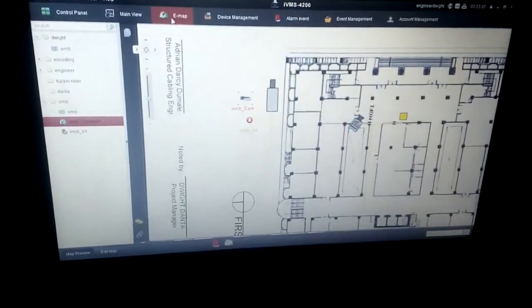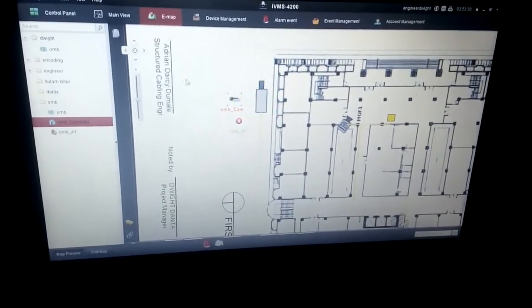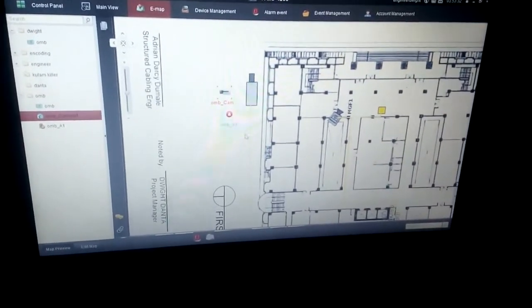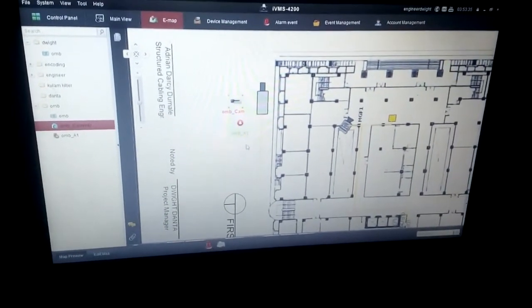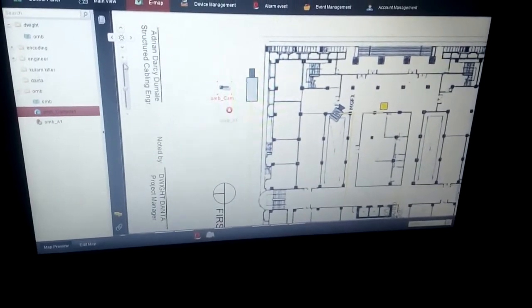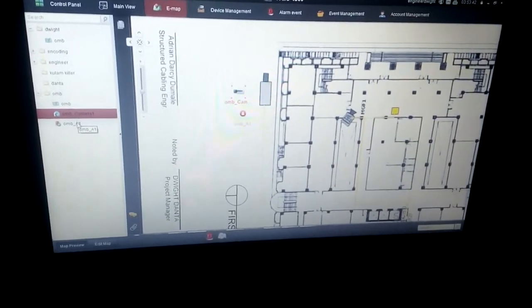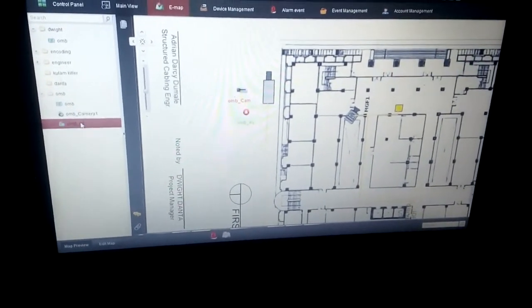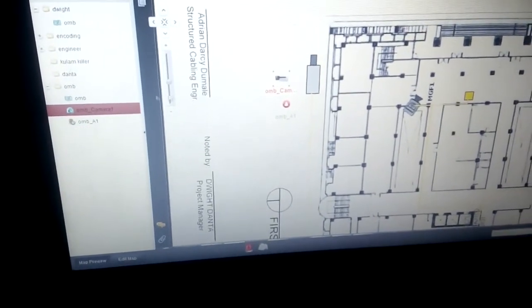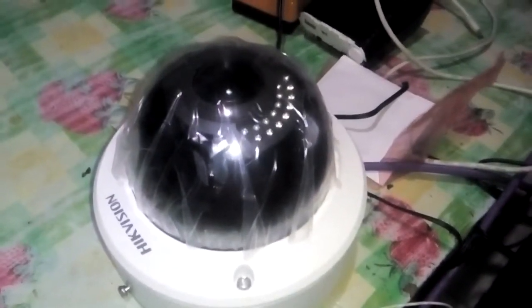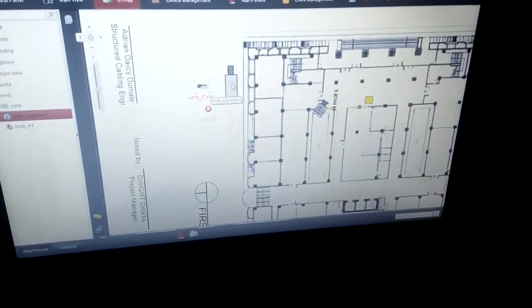This is the EMAP. You can select any map. Just need to put the camera. This is the camera and this is the alarm in. Alarm in is the door contact. This one. The camera is this one. Dome camera.